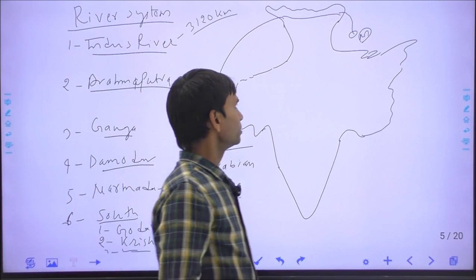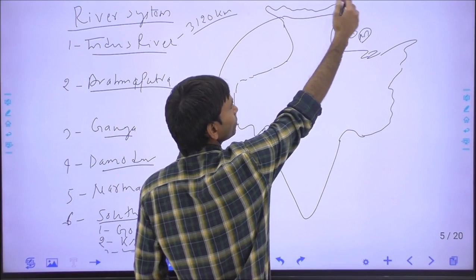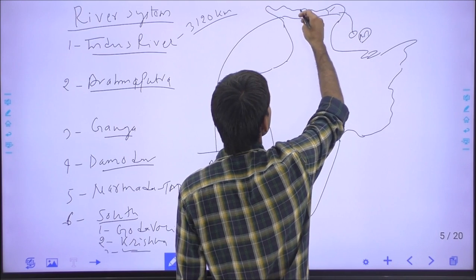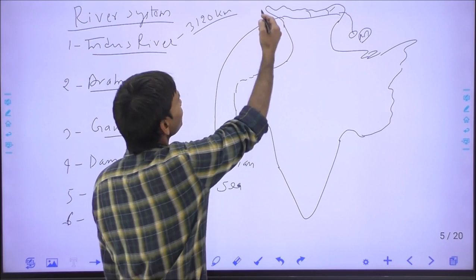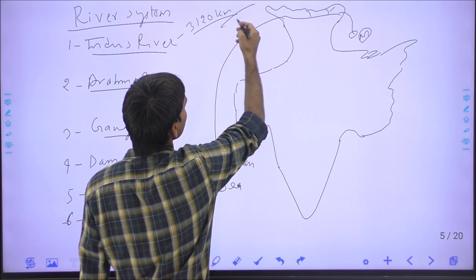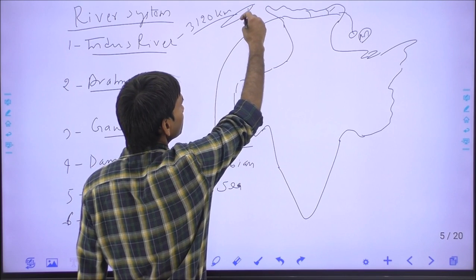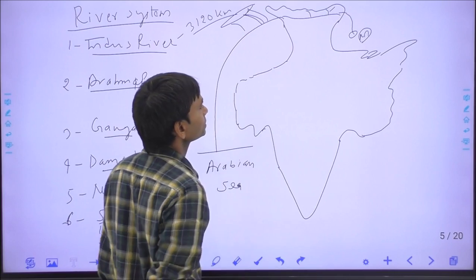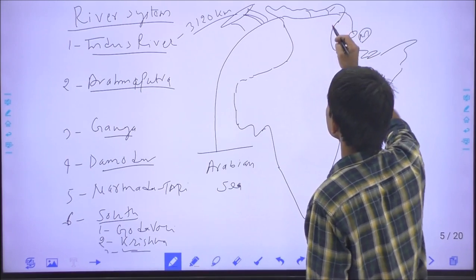And the important tributaries of the Indus River from the north side, or the right side, are the Shyok River, Nubra River, Swat River, and some tributaries from the Afghanistan side. This is the country of Afghanistan. Some rivers originate from this side and join the Indus: the Kabul River, Gomti, Gomal River and the Kurram River. From the south side, or the left side, there are some tributaries.